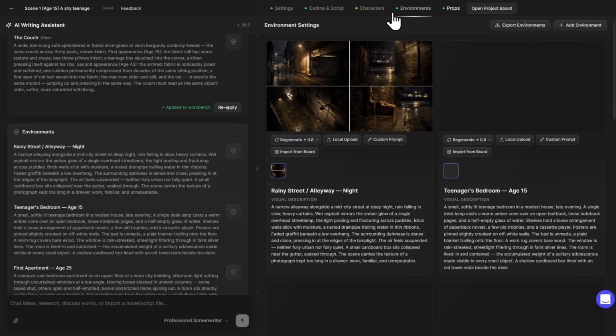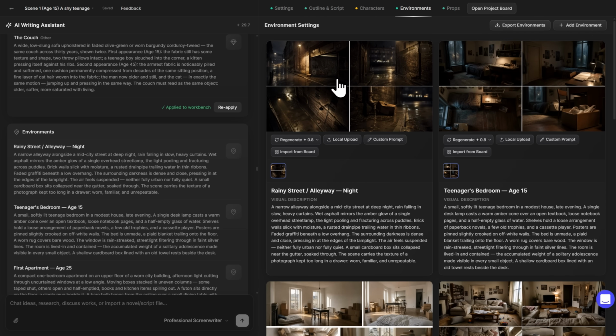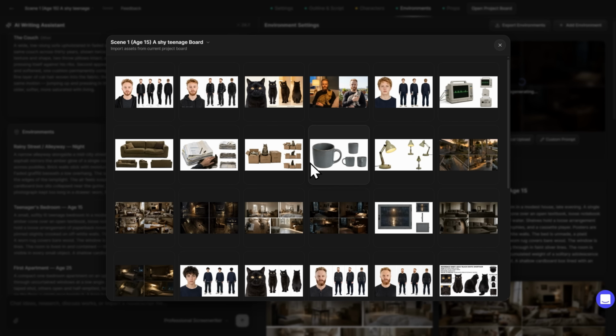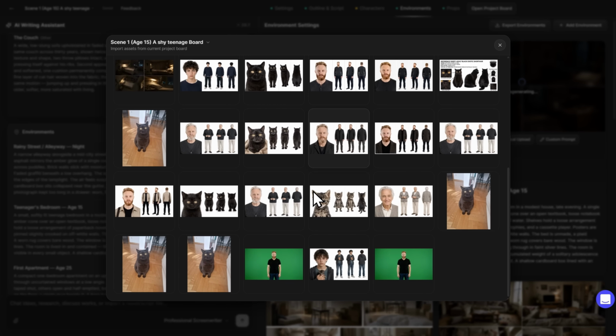And then it went on to creating environment. So we have rainy street, alleyway. I changed some of those, regenerated, of course, just clicking here, regenerate, it will make you a different image. And here you can change the whole prompt or import from the board if you would like to reuse something previously created in Topview.